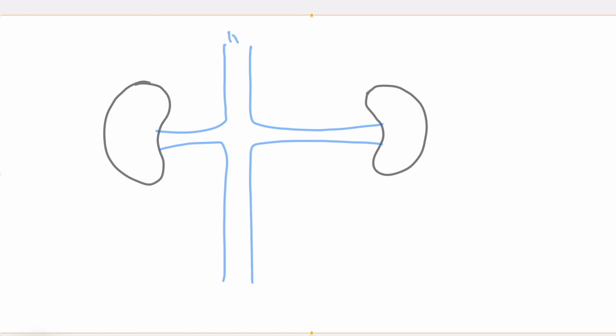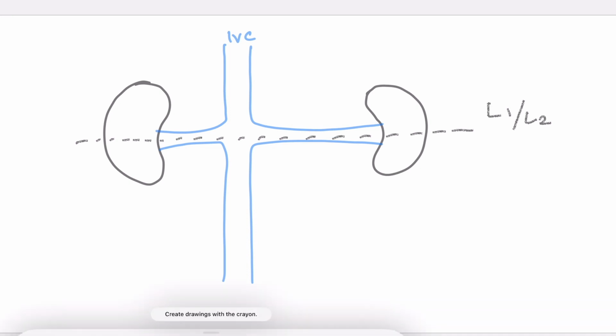This is IVC. And the two renal veins, in case they ask, the vertebral level of these veins is the L1, L2 junction, meaning the lower border of L1, that's the transpyloric plane. Now talking about the drainage, remember, because IVC is on the right side of the spine, drainage from the right sided structures is directly into this IVC.